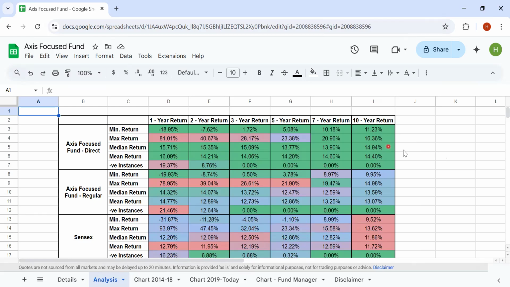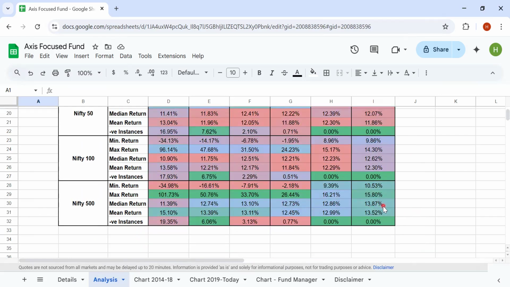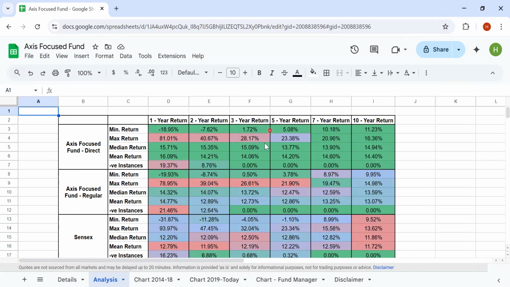So the direct fund has done slightly better than the index, right? But again, these are the past returns. This has to be one aspect when you are choosing a fund to invest in, because the past performance need not replicate the future performance.